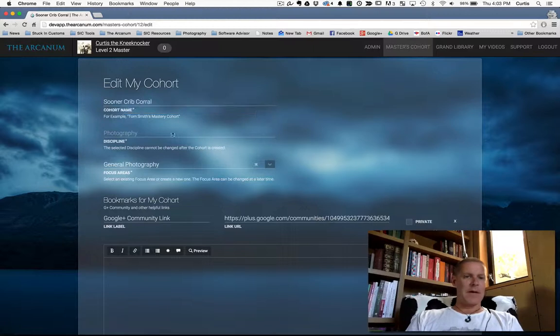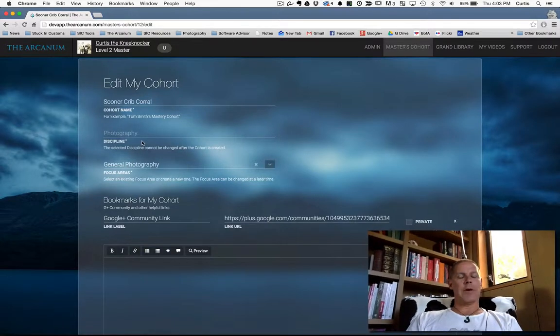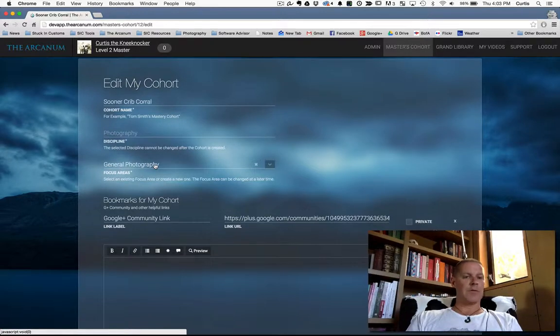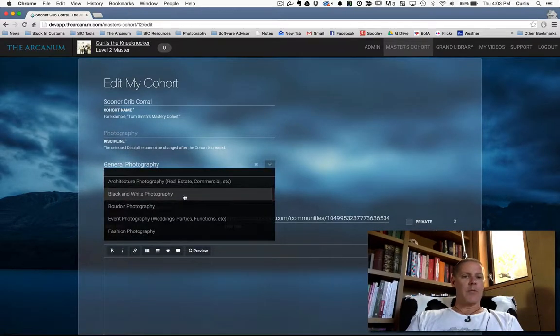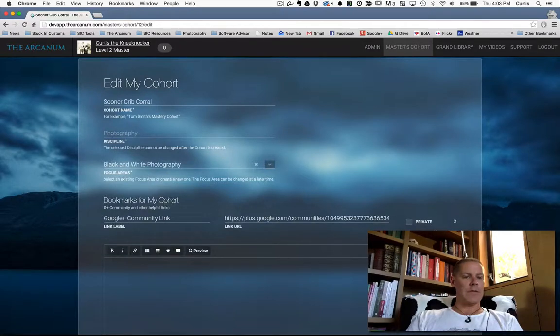That's okay. The discipline, we broke out discipline and focus areas, and it's covered in a different video that you can review to explain why we've done this. But basically, a discipline is elevated up a level, and we can have an unlimited number of focus areas. In fact, you can create your own focus areas. So this says general photography, which is what I'm currently teaching, as a focus within this, or I could teach black and white photography within the photography discipline.